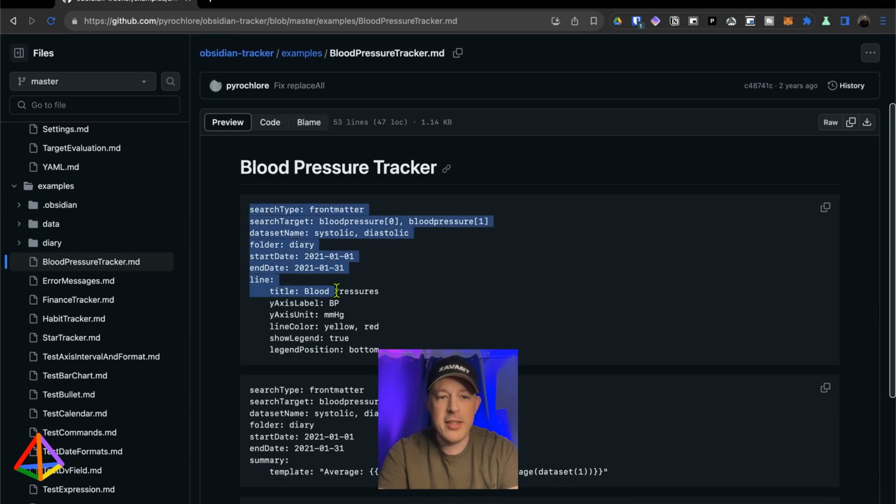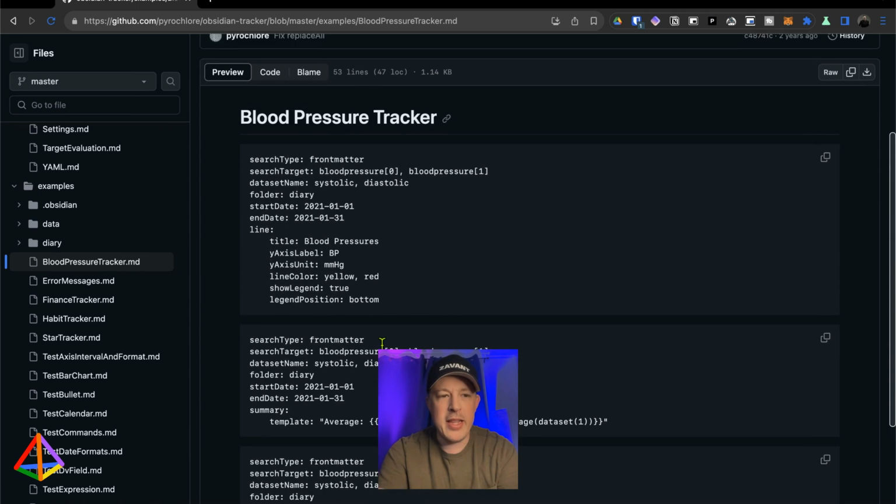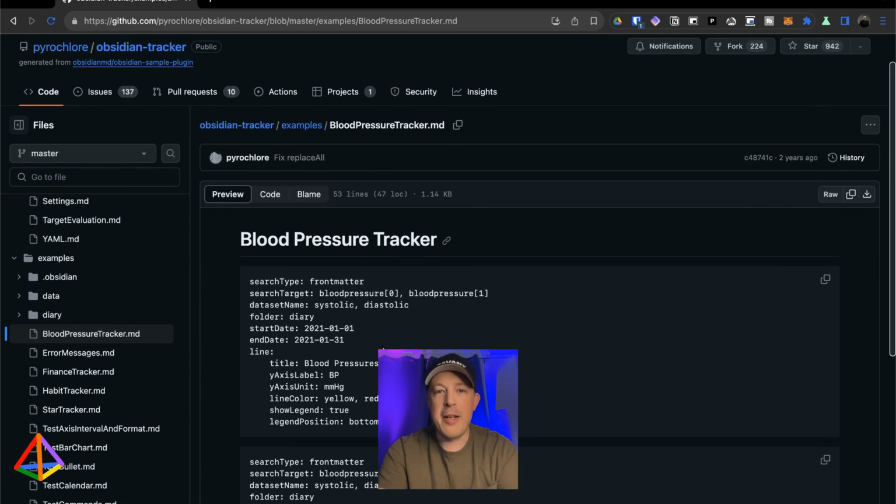And this is the code that it's looking for that you're going to put into your note, which is why I didn't use this plugin for the longest time, because I thought there's no way I'm going to be able to figure this out. So I'm just going to leave it alone. And that was sad, because you can figure this out. Like I said, if I figured it out, you can figure it out.